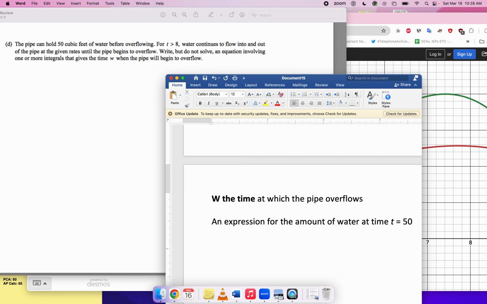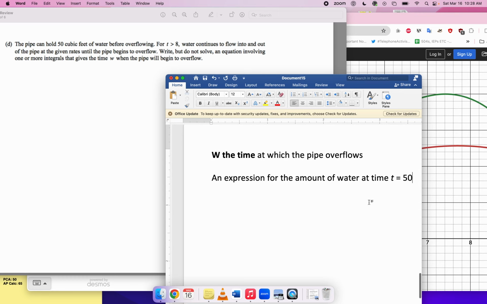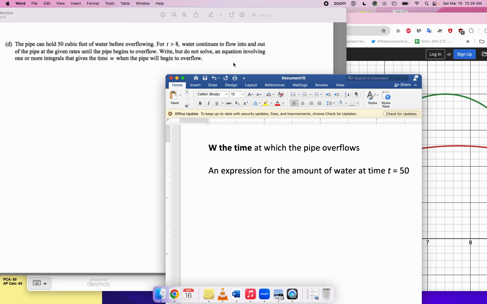And the solution to that equation will be the w that they're looking for, right? So we don't have to solve the equation because they say write but don't solve. So all I have to do is write down a formula for the amount of water at time t, set that equal to 50, and then that's my equation.